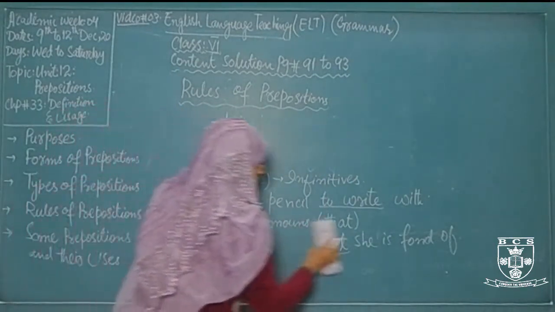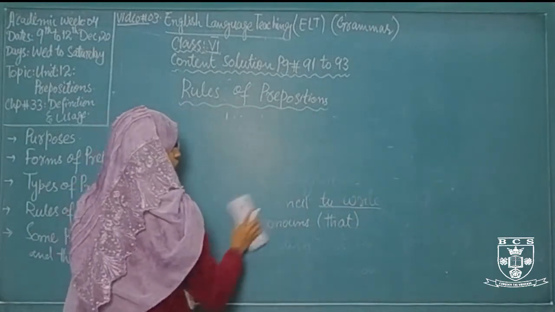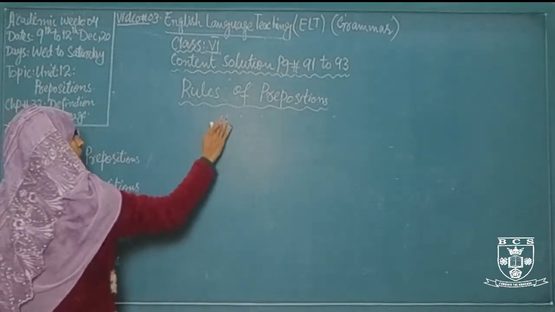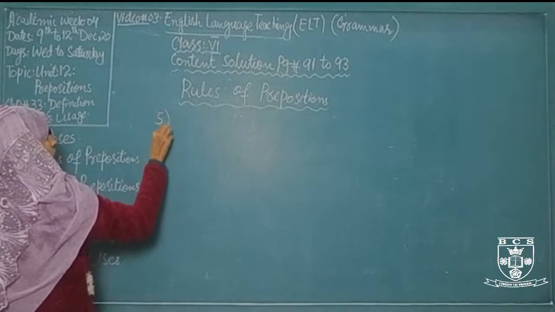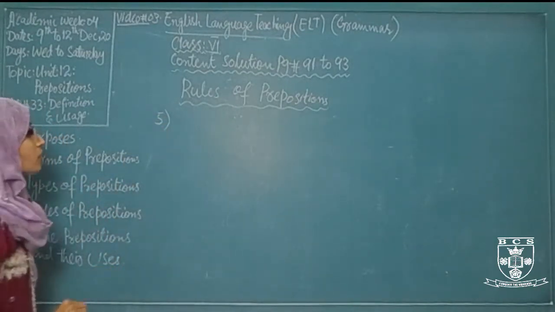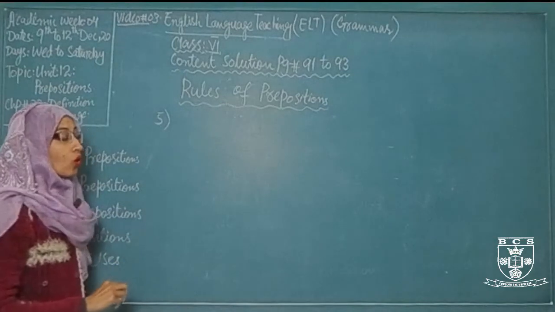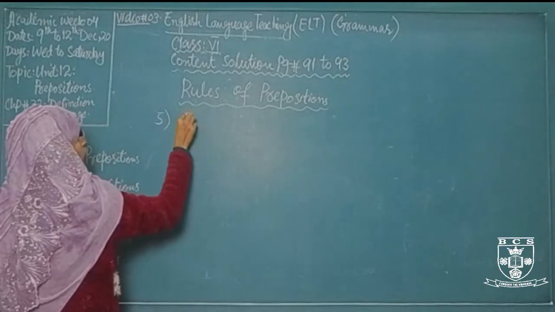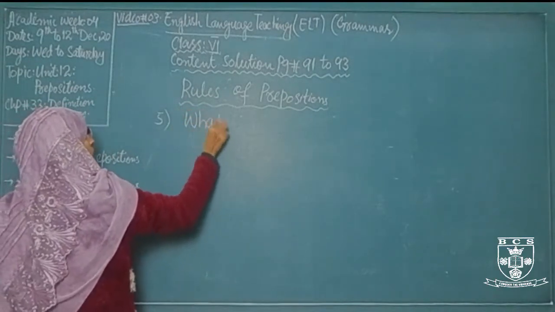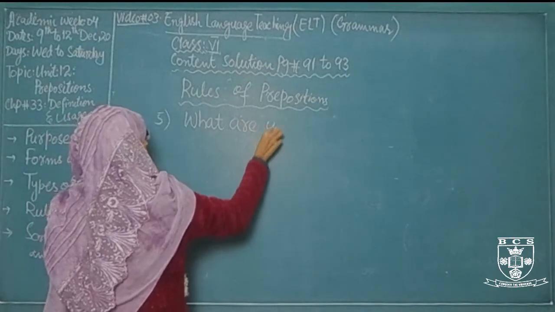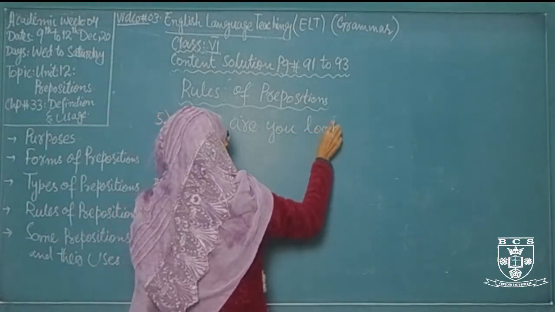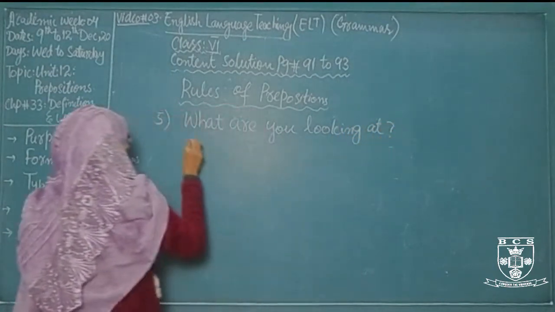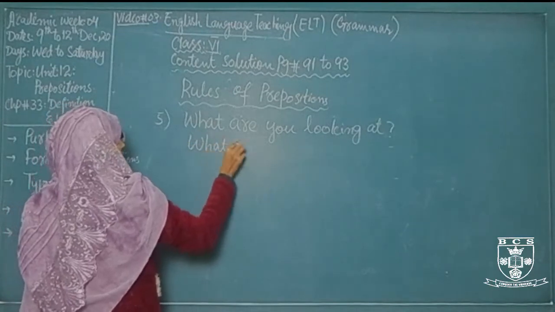And the fifth rule is this: now let's check out another rule of putting the preposition. If the object of the preposition is an interrogative pronoun like who, what, where, which, the preposition also comes at the end of the sentence. For example, what are you looking at? And what are you thinking of?